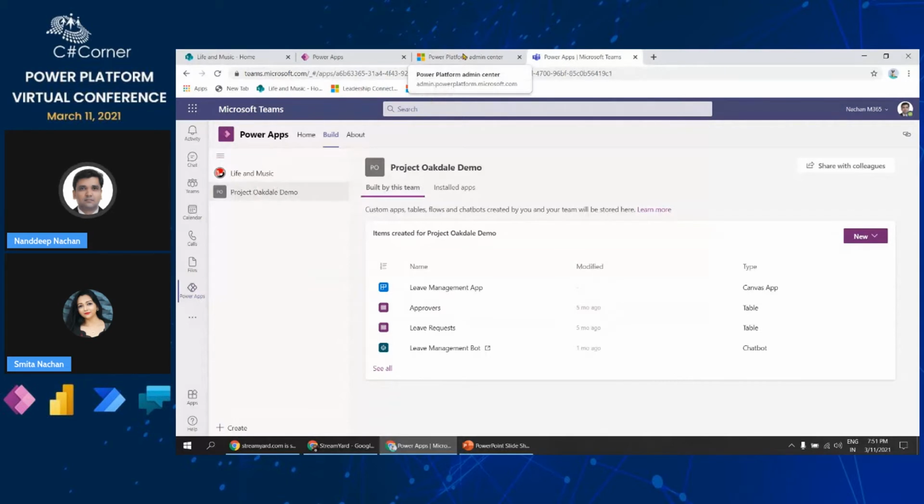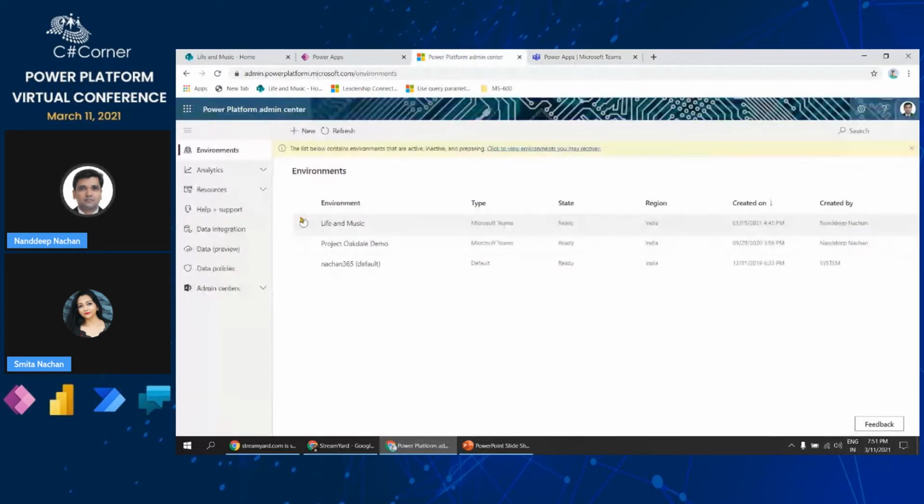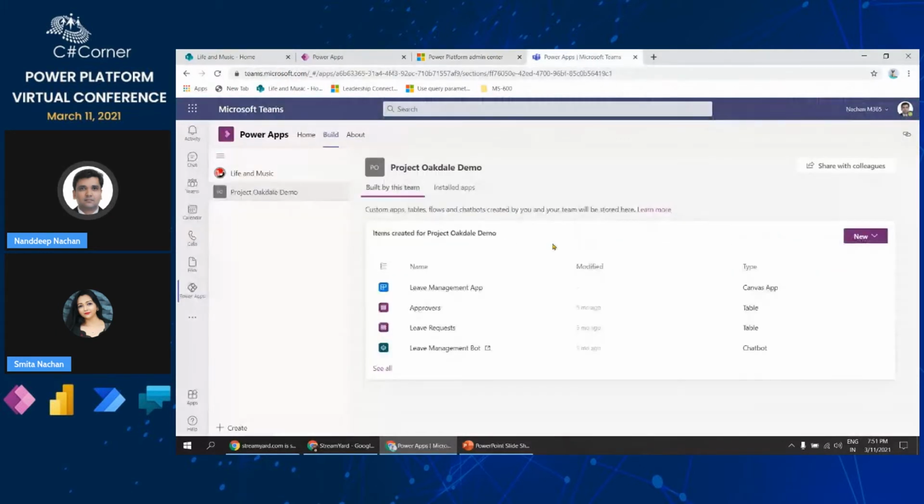If you compare that with the Power Platform Admin Center, these are the two environments that we have, along with the default environment that we get as a part of Power Platform. So as you create a new app inside your Teams, it will create an environment in the background for that team.